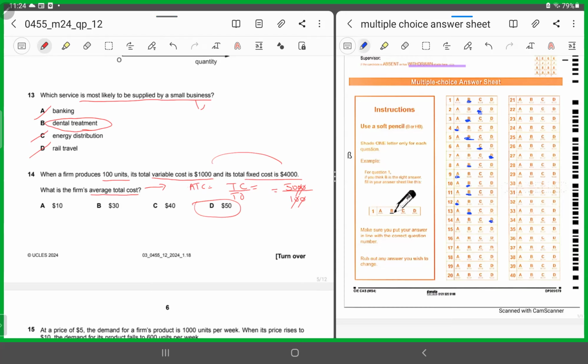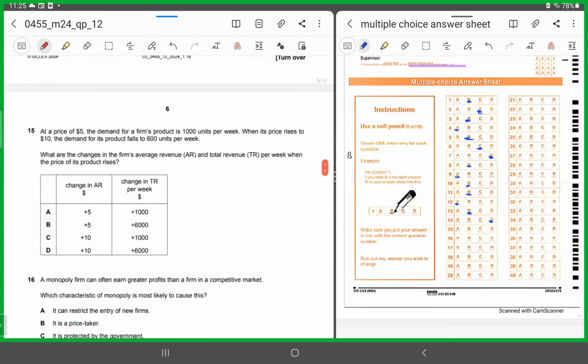You'll add the variable cost and the fixed cost to give you the total cost. So the variable cost plus the fixed cost gave you the total cost, which came out to be $5,000. So this $5,000, when you divide it by the 100 units, that was the total output being produced. So you came to know the average total cost, right?